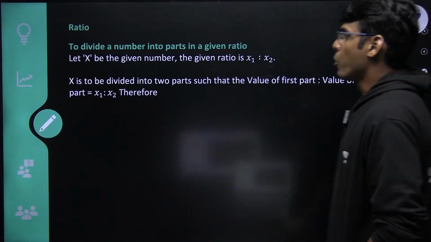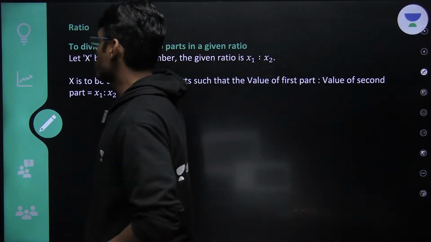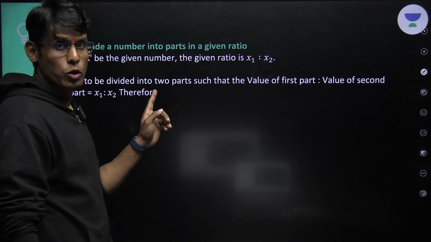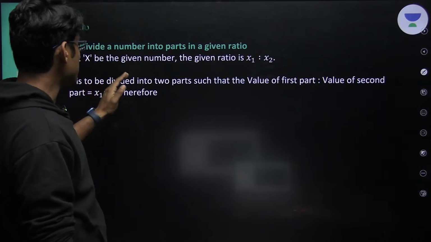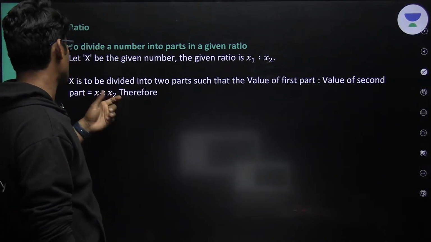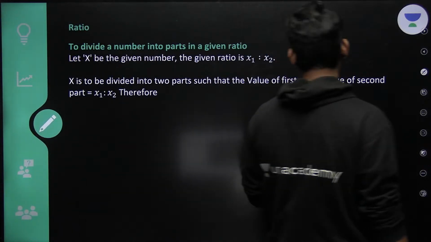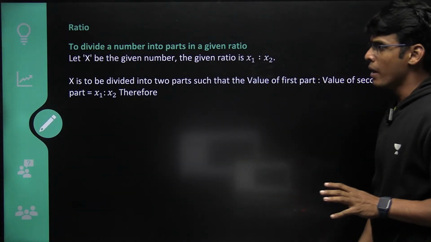Now, this is very important. To divide a number into parts in a given ratio, right? This is a very important skill. And I am going to use this skill as well. Let x be the given number. The given ratio is x1 is to x2. x is to be divided into two parts such that the value of the first part is to the value of the second part as x1 by x2.